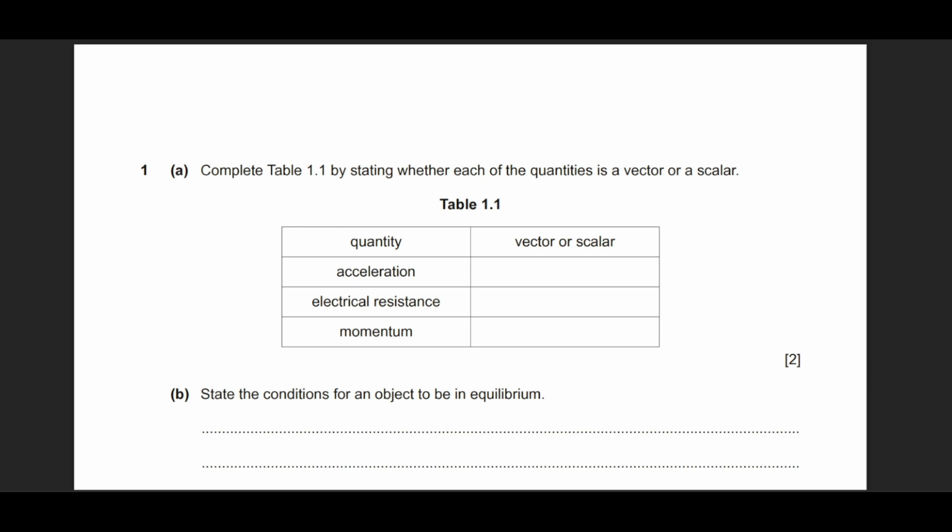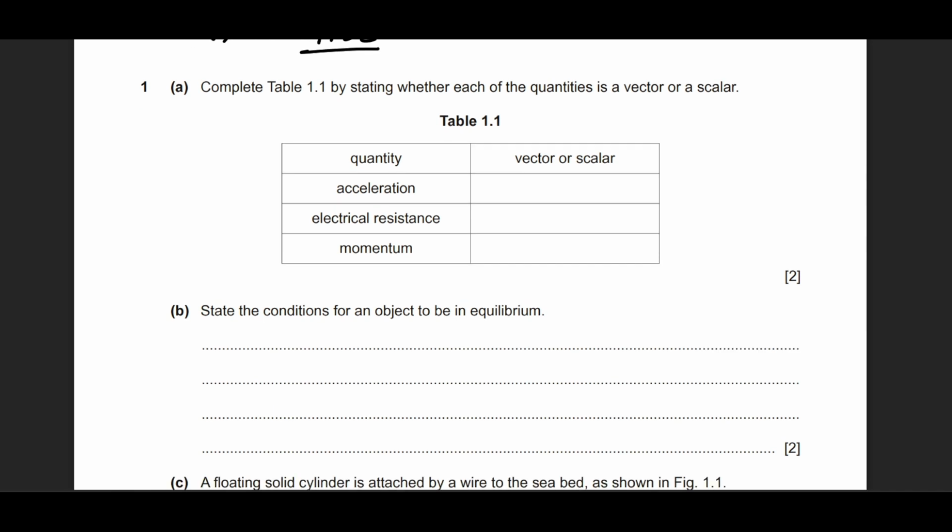All right, this is May, June 2021, paper 22. Okay, let's try to solve this. So he's going to ask you a very basic question, which one is a vector and which one is a scalar quantity.